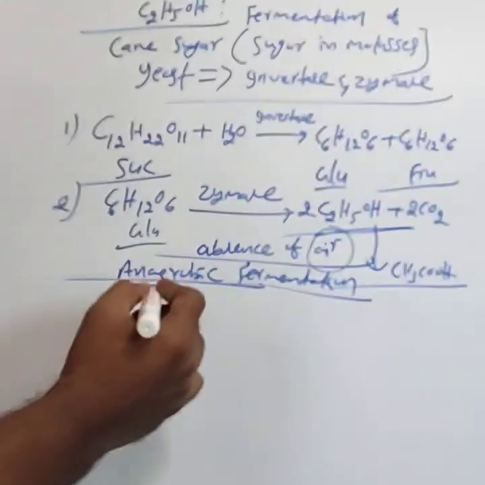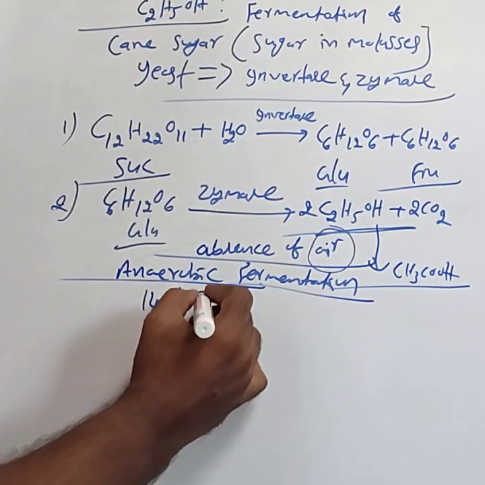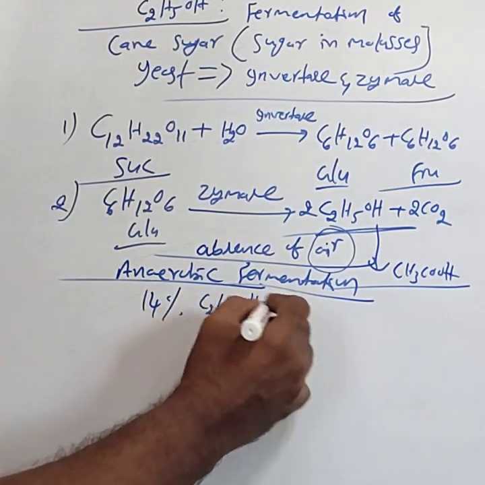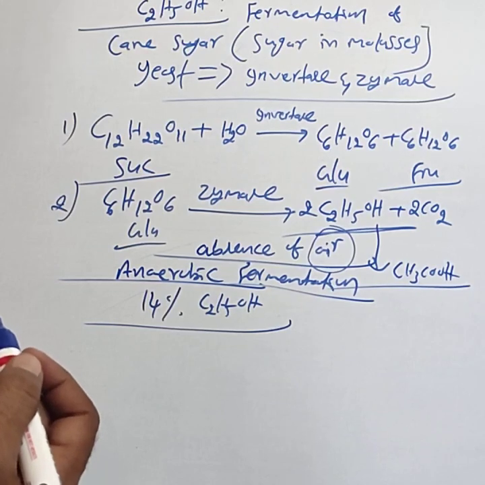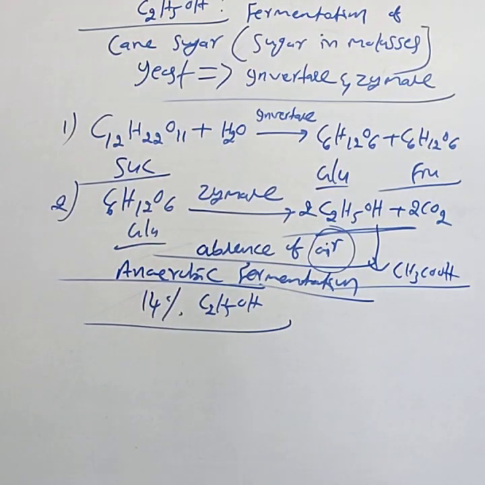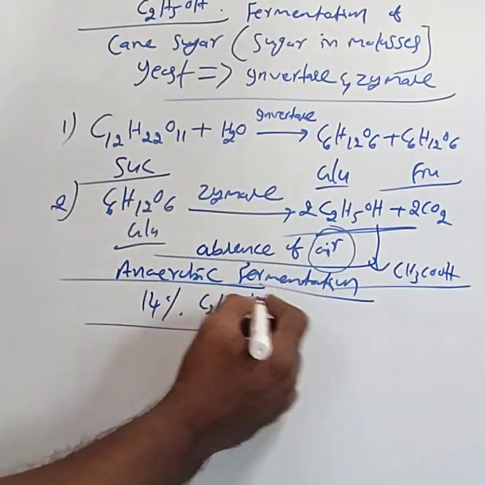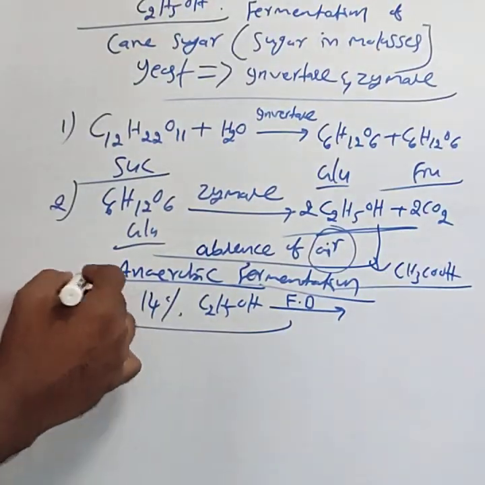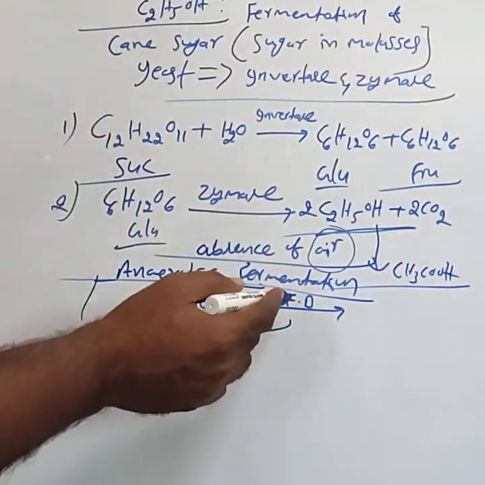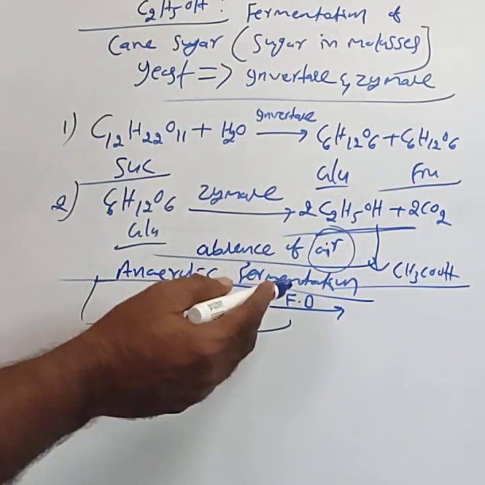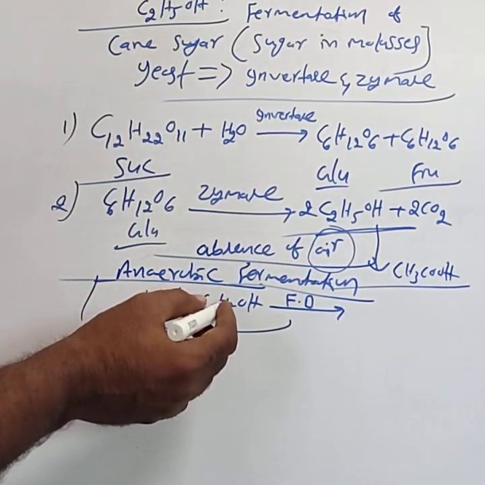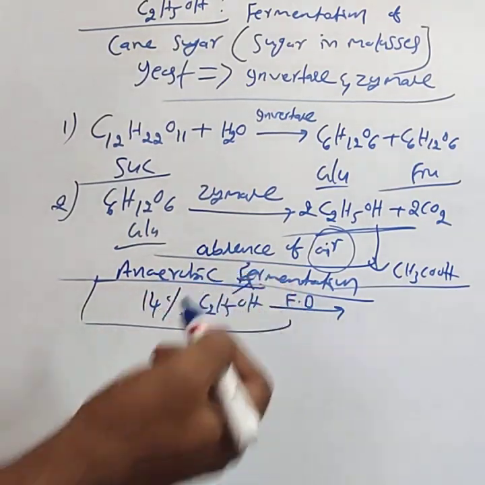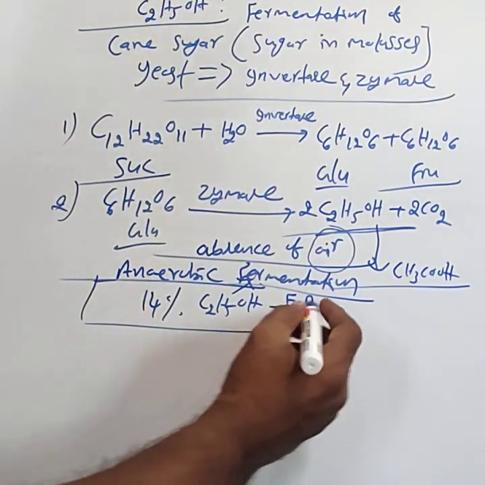By the fermentation process, we get 14% of ethyl alcohol. This 14% ethyl alcohol obtained by fermentation is subjected to fractional distillation. This is additional information only. In the theory, you just have to consider up to the reaction. For competitive exams, you consider these points.